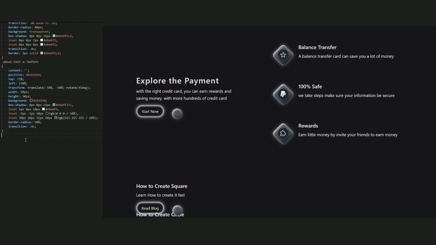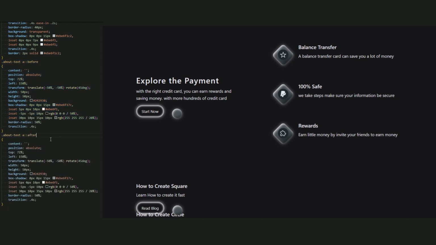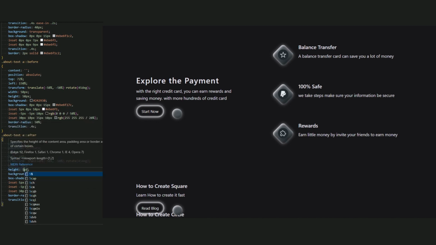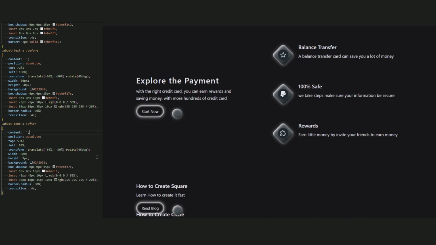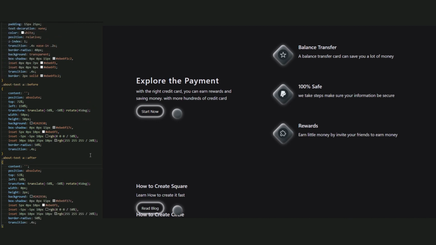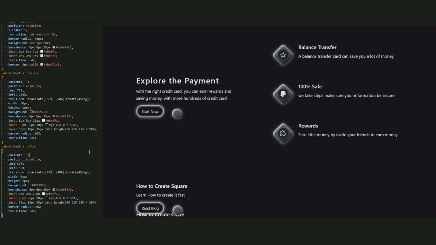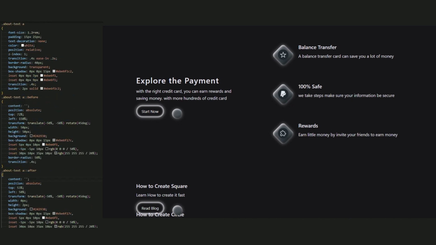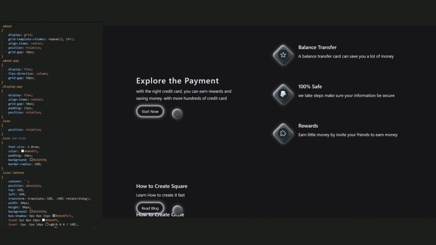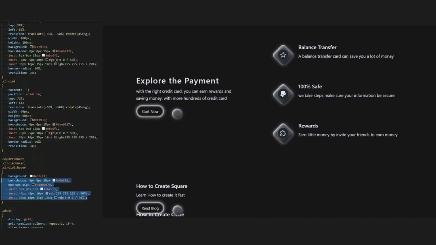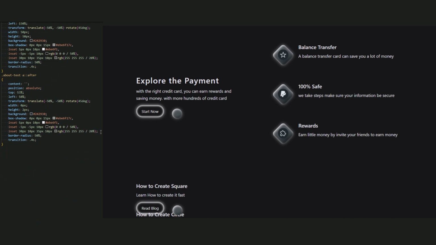Now for the after of the link, let's create it, or you know what, let's copy this before and paste it here. Now the top be 53% and the left be 50%. Set the width to 0 pixels and the height be 2 pixels. We want to add a width on hover. Now let's change the background to a box shadow. Let's use this box shadow that we added for the square hover. So let me copy it. Okay, and now paste it. Good, everything is set.